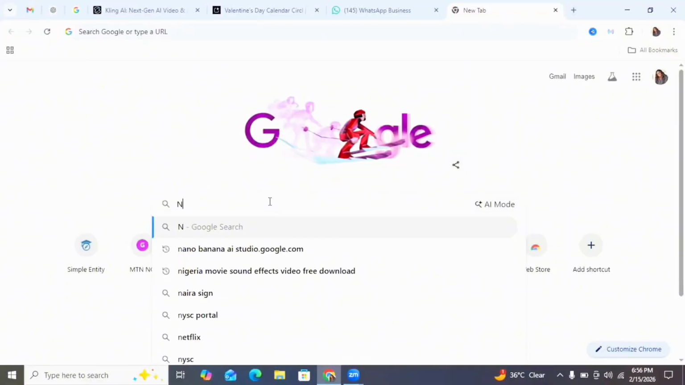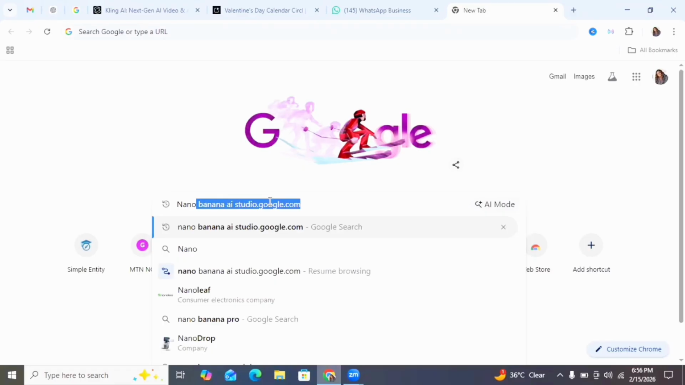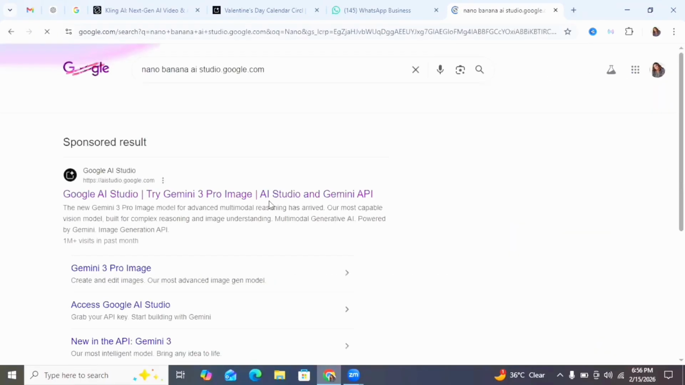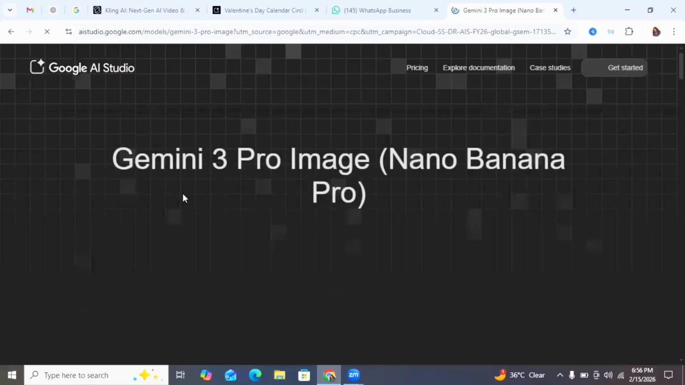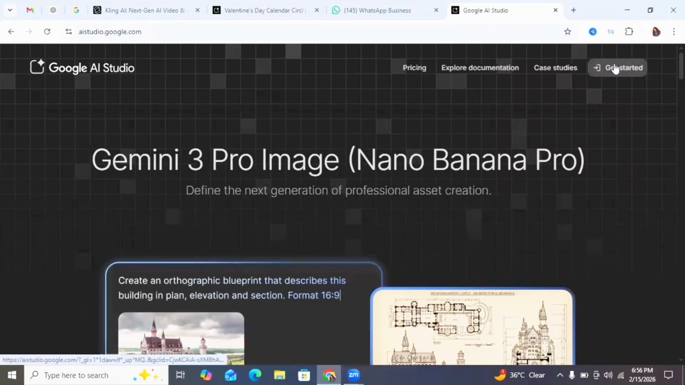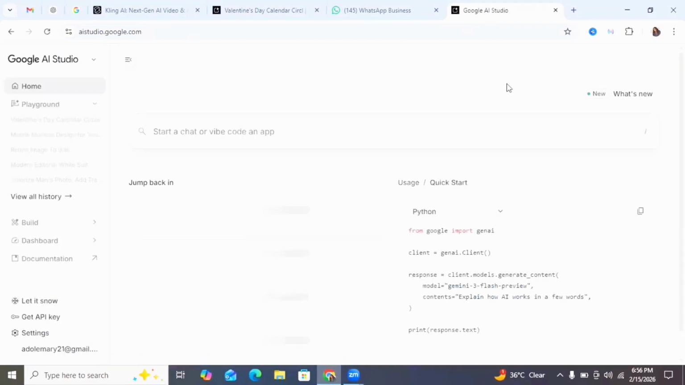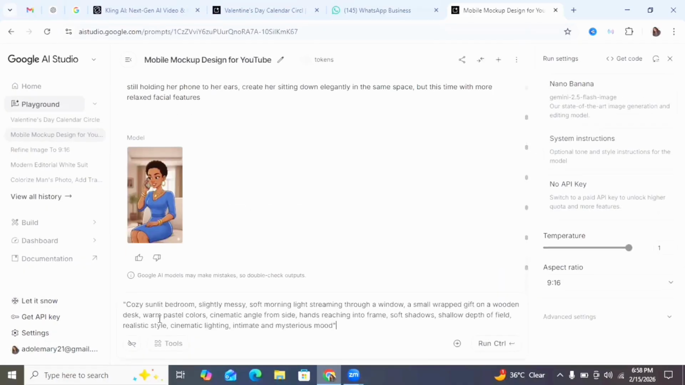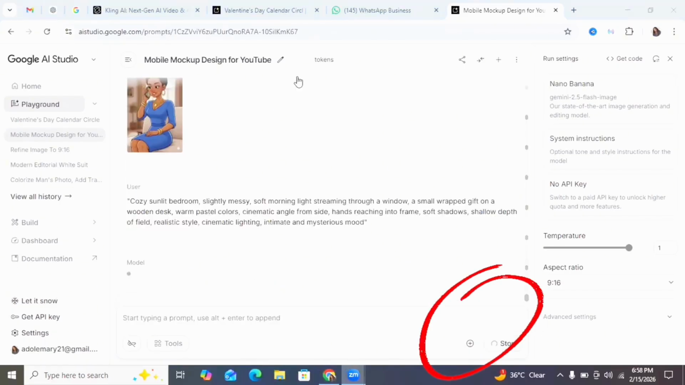To access Nano Banana, go to Google and type in Nano Banana. Click on the first search result and click on Get Started on this page. Then once inside, open a new chat for this content and copy your prompts from ChatGPT one after the other into Nano Banana to generate your images.